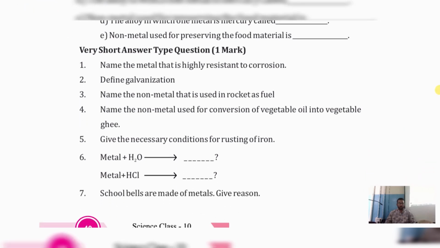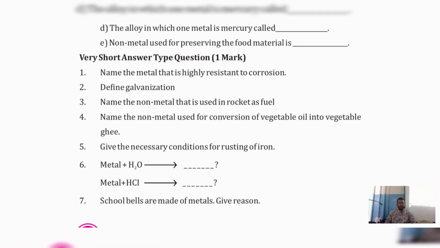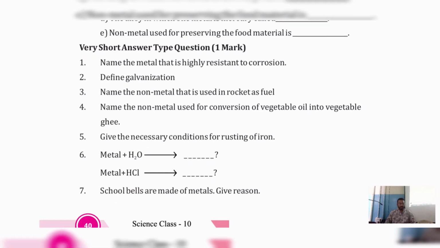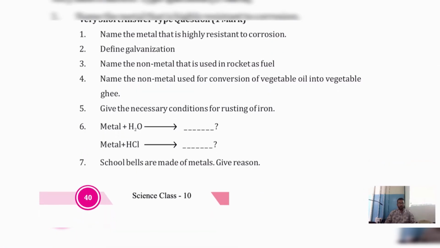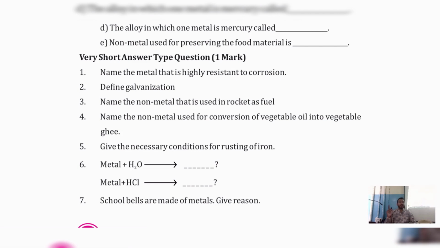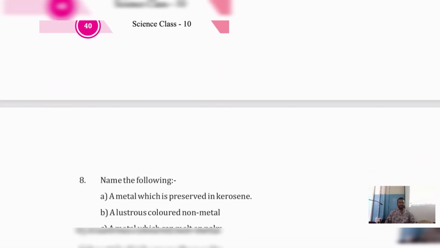I want the answers for these questions, very short answers. Name the metal that is highly resistant to corrosion. Define galvanization. Name the non-metal that is used in rocket as a fuel. Name the non-metal used for conversion of vegetable oil into vegetable ghee. Give the necessary conditions for rusting of iron. Metal react with water, what will it give? Metal react with dilute acids, remember standard form, what will they give? School bells are made up of metals. Give reason. Remember, I gave the examples. Because they produce sound. Like that.